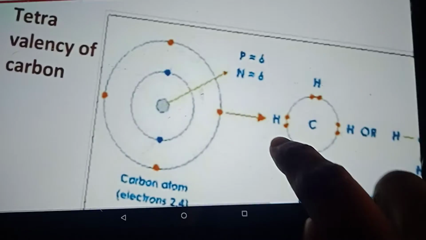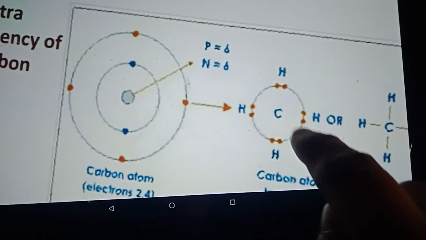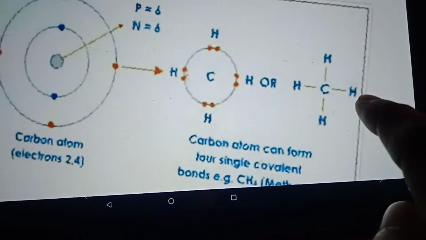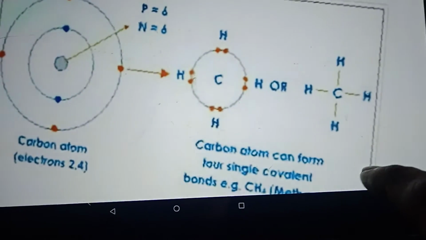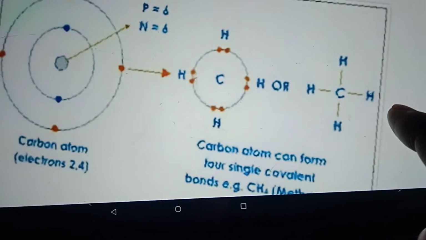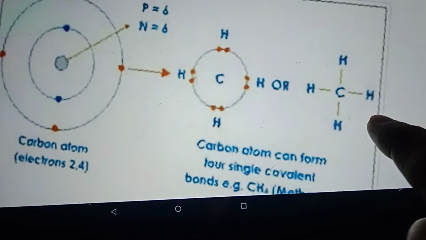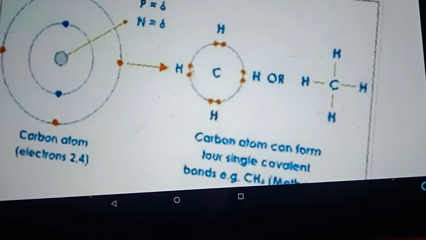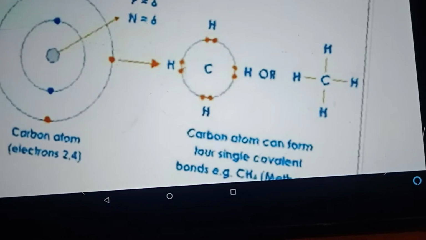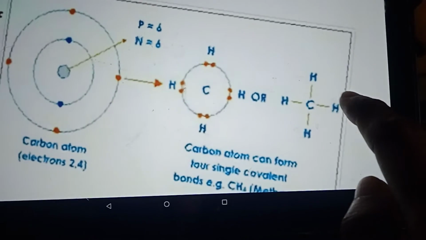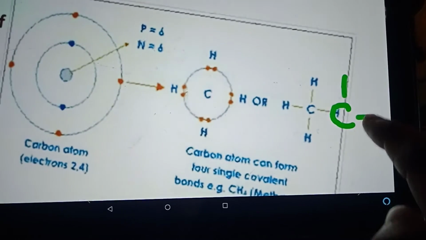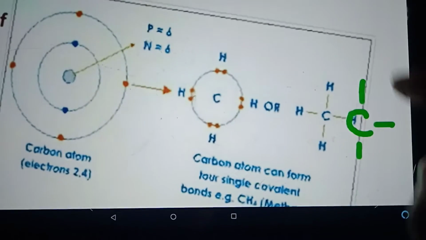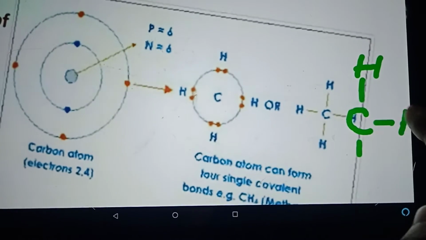Tetravalency means the carbon has the ability to combine with 4 different atoms and so form 4 different bonds. It can form 4 different bonds with different types of atoms. It can be the same; we have hydrogen everywhere. We can have another carbon here, or we can have any other atom also. If I remove this hydrogen and place one carbon here, it will be a different compound, and obviously this carbon will require more hydrogens to be attached, right?